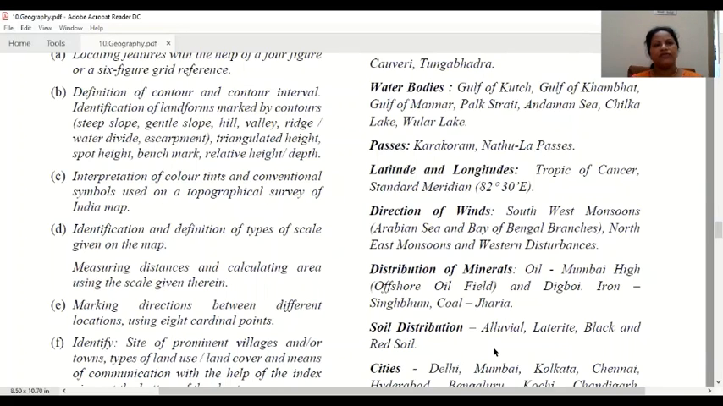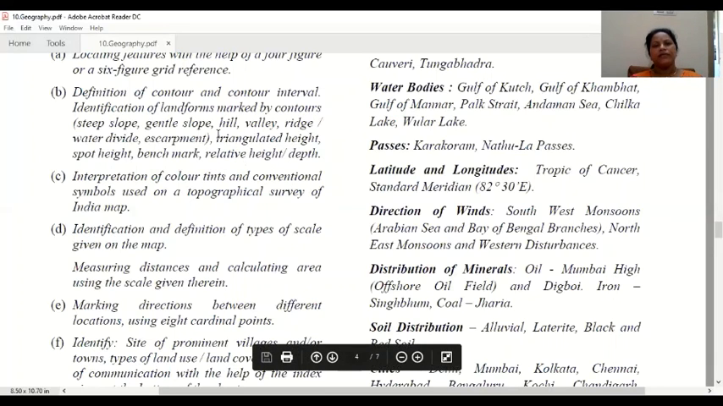Next is the definition of contour and contour intervals, and identification of landforms marked by contours. That means steep slope, gentle slope, hill, valley, ridge, water divide, escarpment, triangular height, spot height, benchmark, relative height, depth, etc.